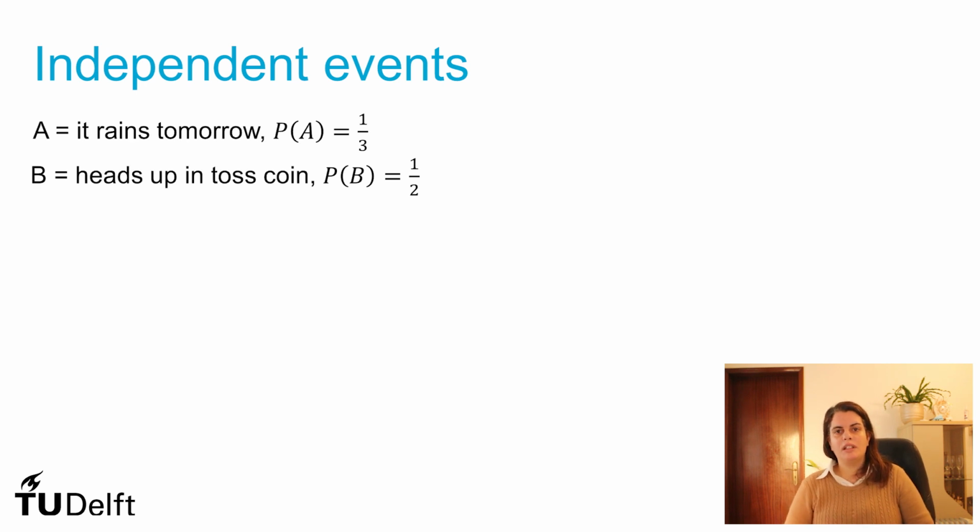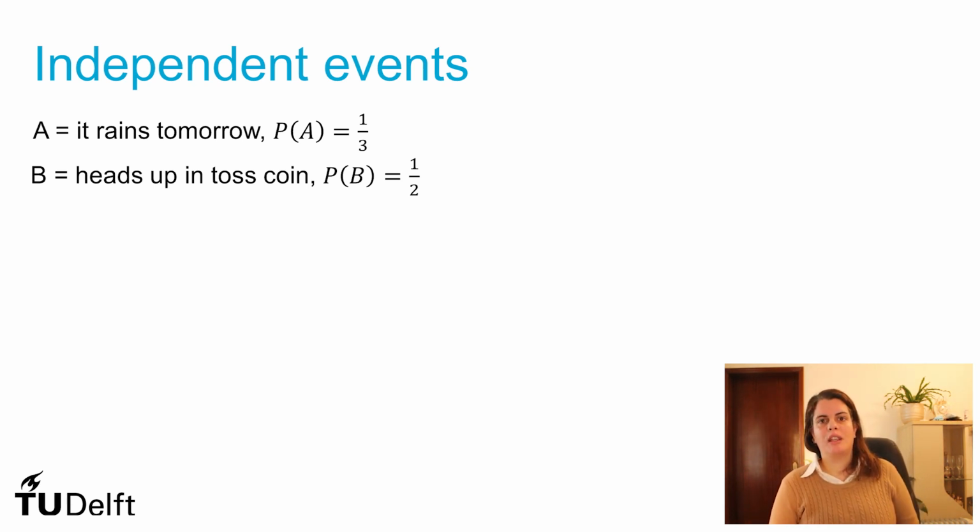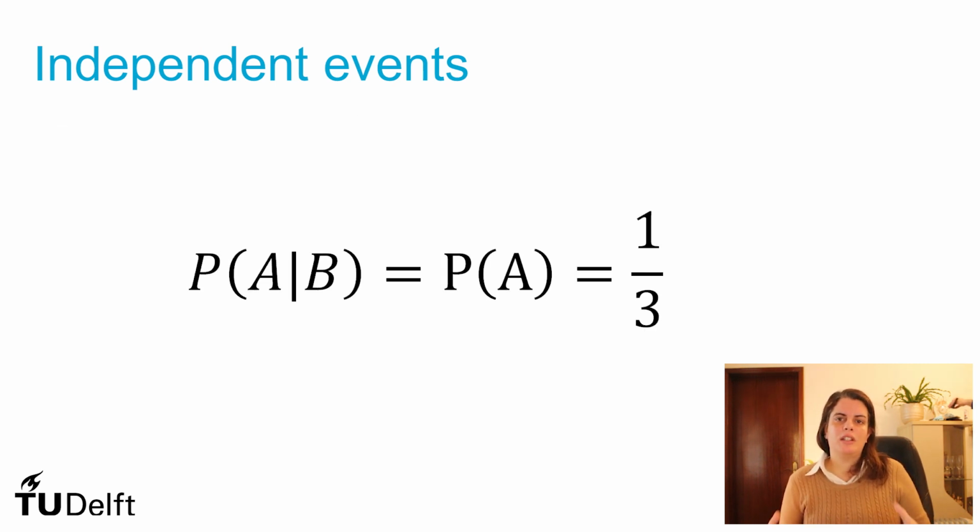So sometimes in probability we say that two events are independent. And what do we mean by that? Imagine that I want to know if it's going to rain tomorrow. The probability of rain is 1/3. And the probability of me tossing a coin and getting heads is 0.5. Because these two events are unrelated, they don't influence each other, I can know for certain that the probability of rain tomorrow, given that I may get a heads, equals 1/3. So the probability of one does not influence the probability of the other.